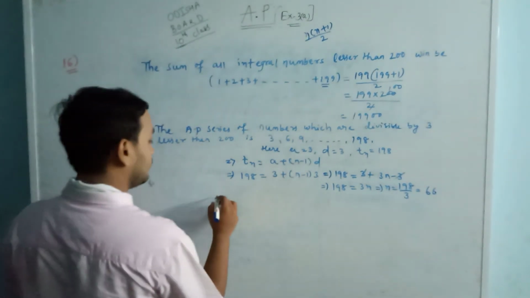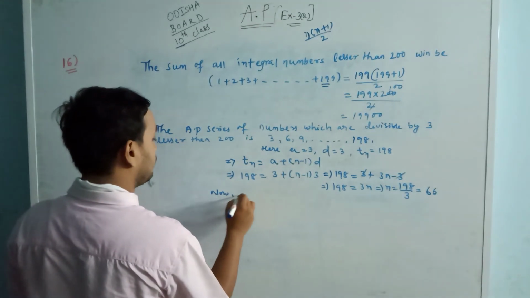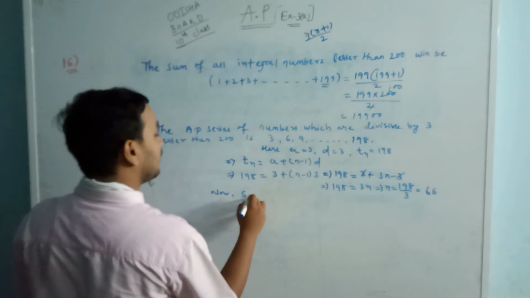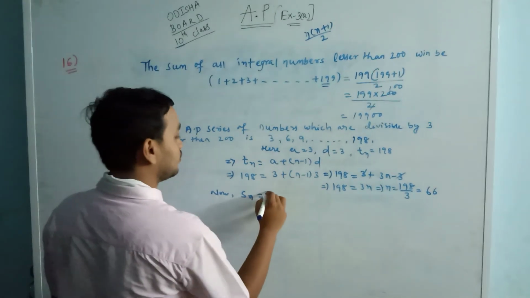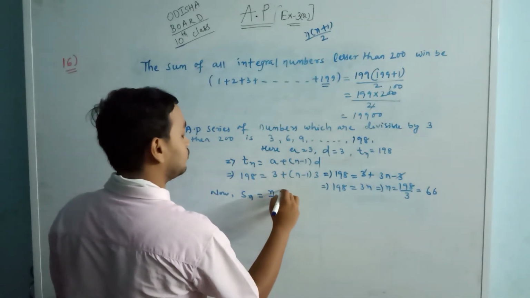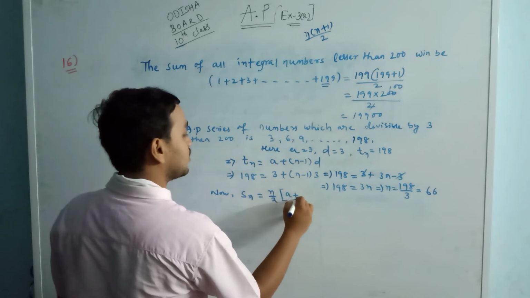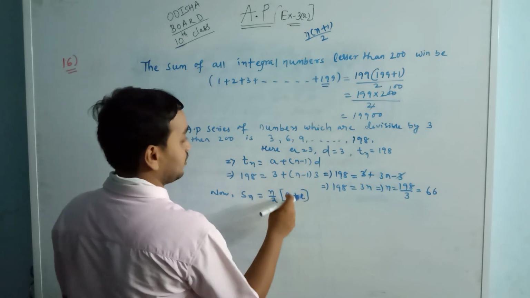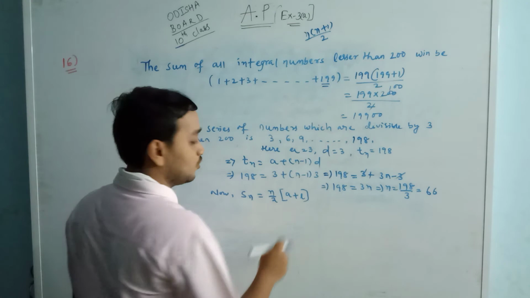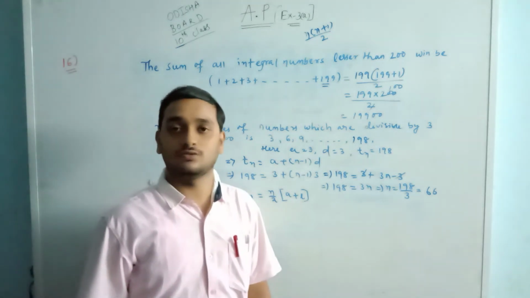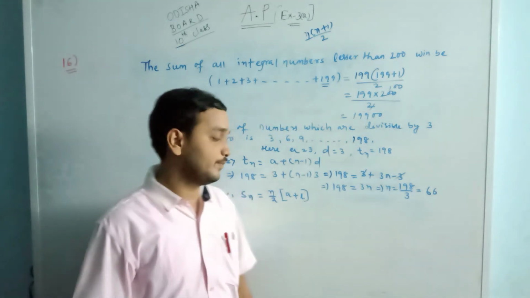Now find Sn. Sn is equal to n by 2 into a plus l, because the first term and last term are given. You can also use the formula n by 2 into 2a plus n minus 1 into d.